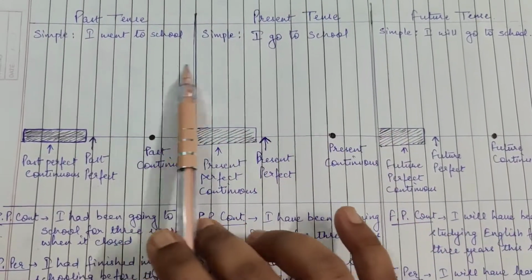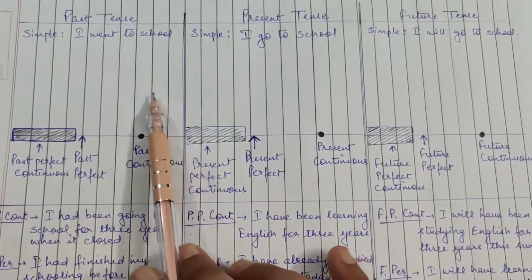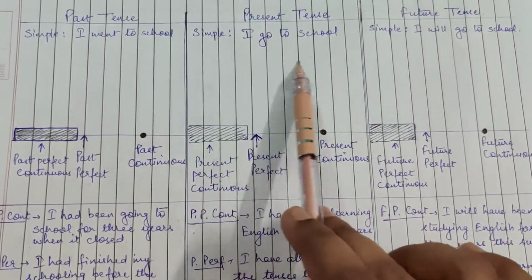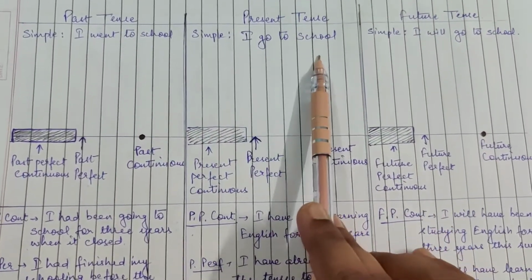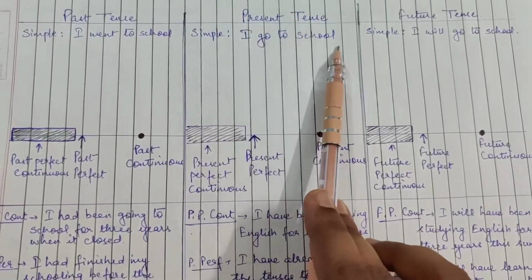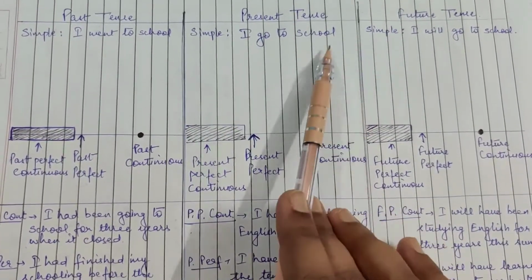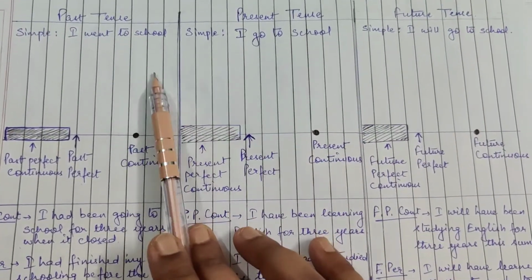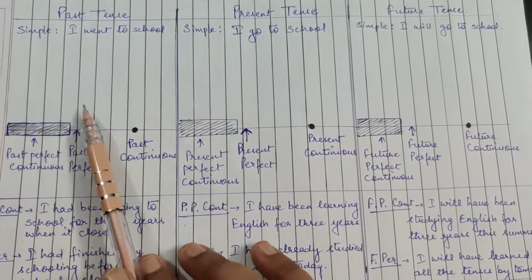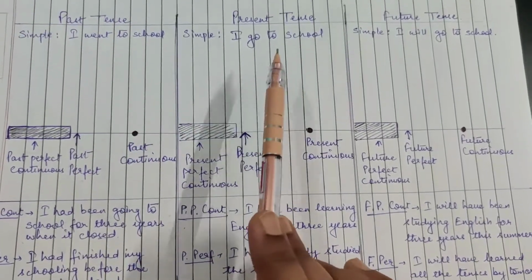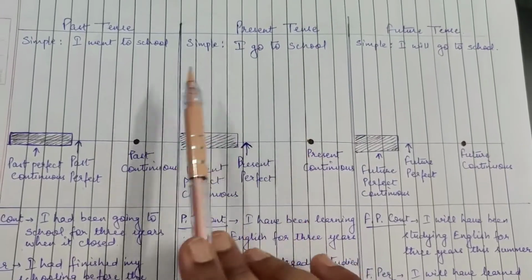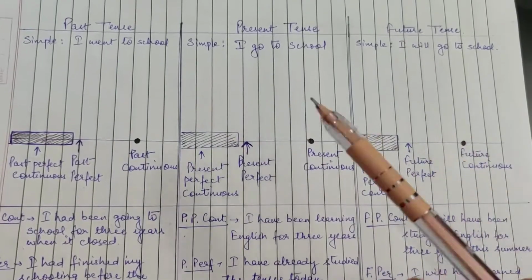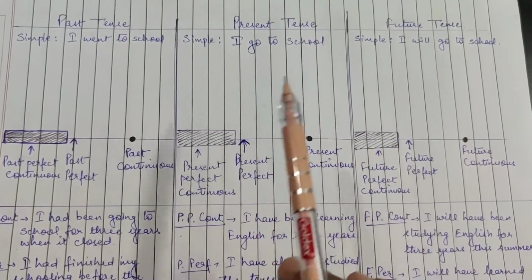Here I have made a certain timeline for you. You can see it is past tense, present tense and future tense. First we have to understand the basic thing that whenever we talk about anything, we talk about it from the present tense perspective. Just before we start, keep in mind that this is just a general overview to understand different types of tenses. Whatever uses I have told you in the previous sessions have to be kept in mind, but this is just a general overview of how the tenses are used in our day-to-day life whenever we make sentences. So let's start here.